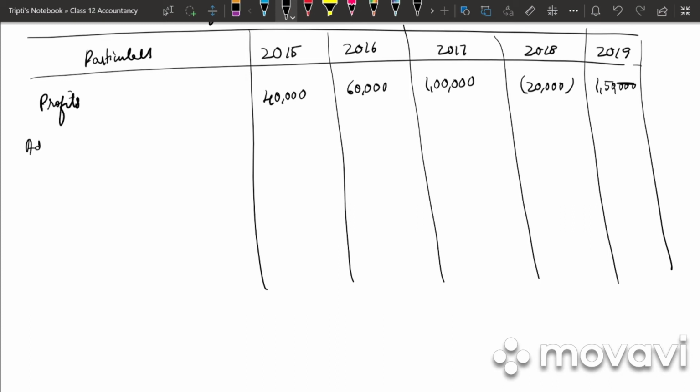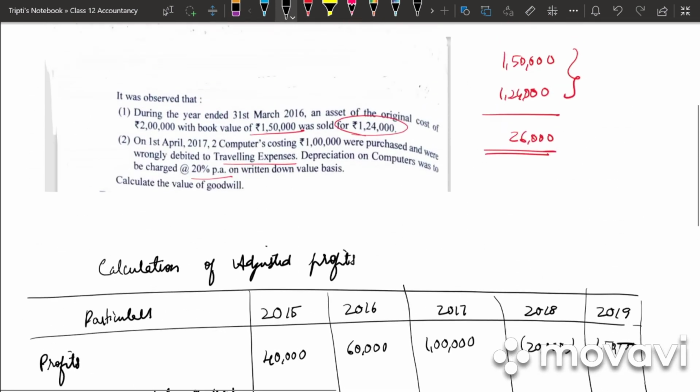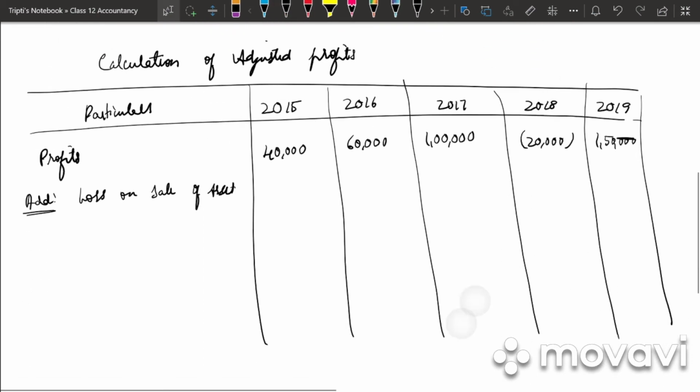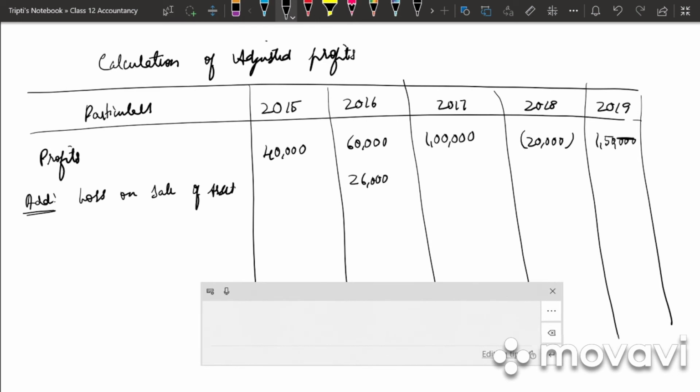Then we will be adding all the abnormal loss. So what is the abnormal loss here? Loss on sale of asset. How much is it? 26,000. But for which year is it? Year ending 31st March 2016. So under 2016 we will be writing 26,000.